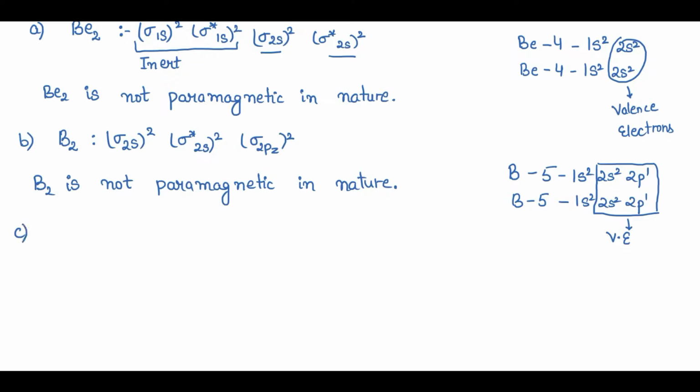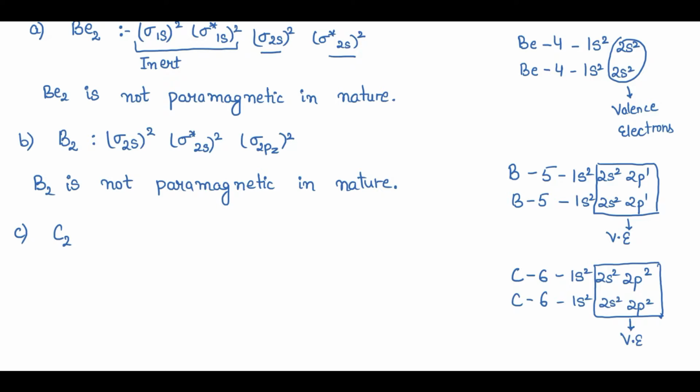Now the next one is the carbon molecule C2, right? The number of electrons in carbon equals 6 in one atom, and in the second atom it is also 6. So the electronic configuration is 1s2, 2s2, 2p2, and again 1s2, 2s2, 2p2. Now these 8 electrons are valence electrons, and we'll see the molecular orbital configuration on the basis of these 8 electrons.